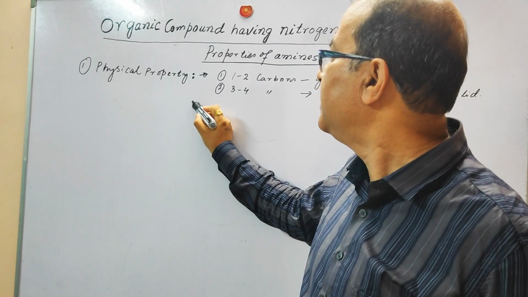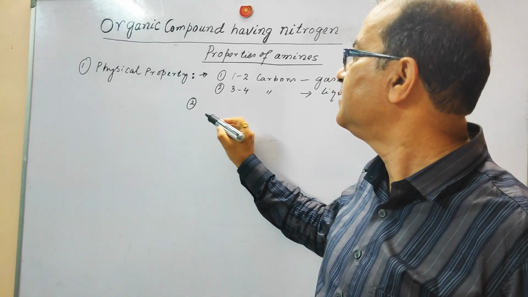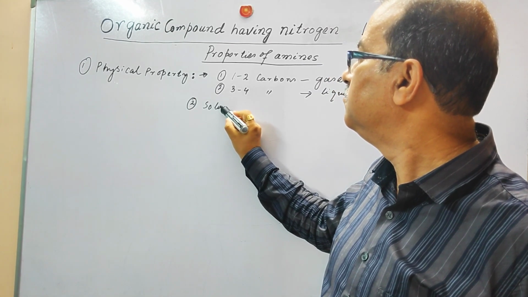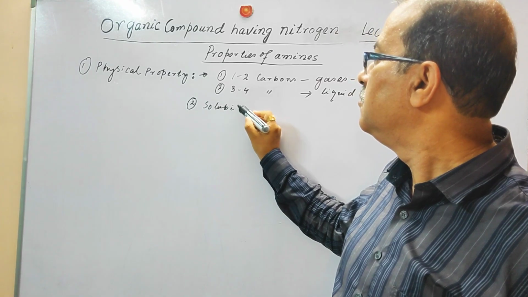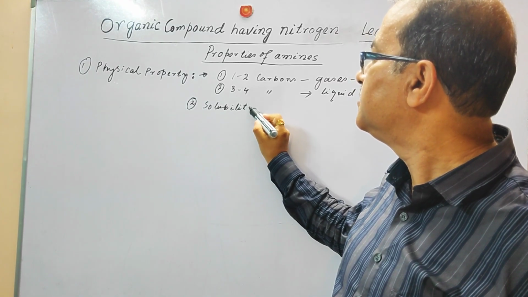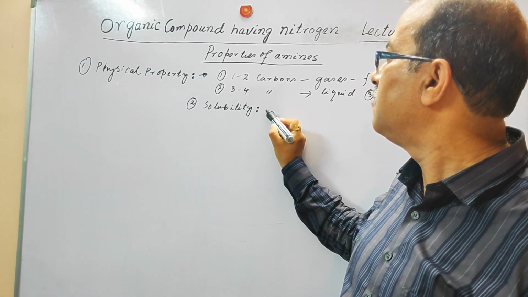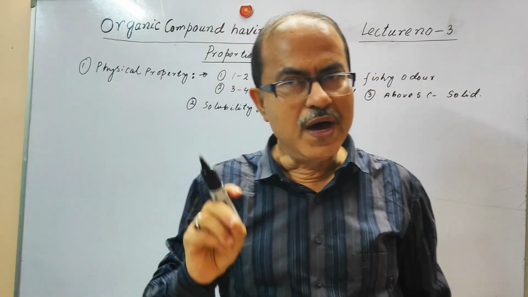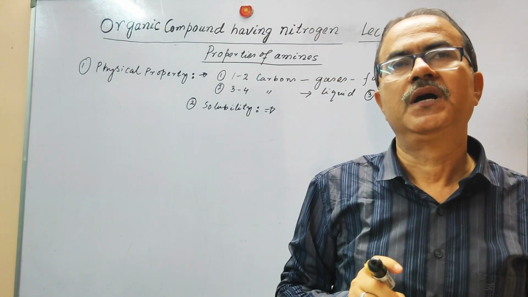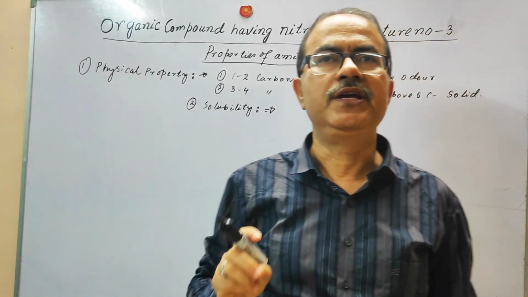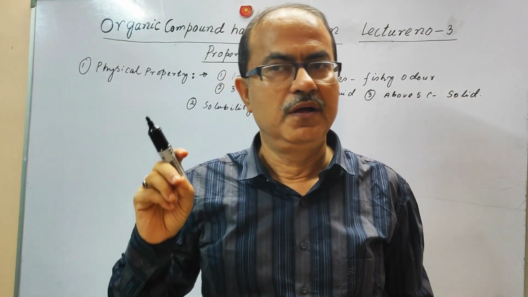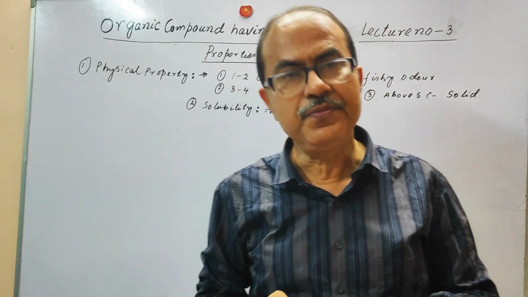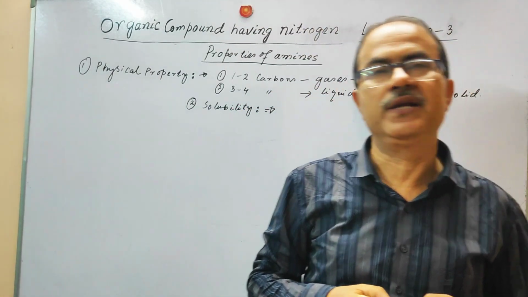So this is the physical state. The second thing we will discuss is the solubility. Lower aliphatic amines, that is 1 degree, 2 degree, 3 degree, are soluble in water because they form hydrogen bonds with the water.